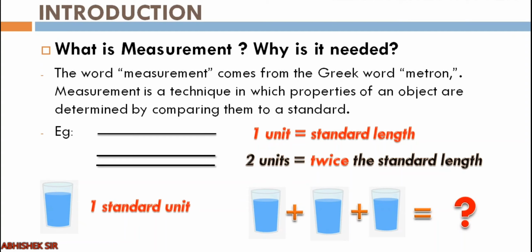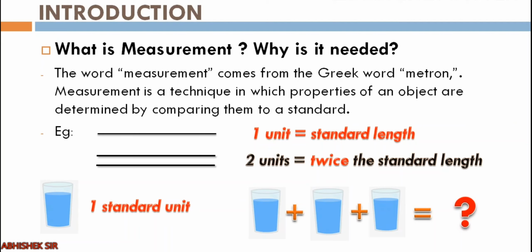Example number 1, suppose the first black dash is considered as 1 unit, and let us consider that much amount of length is our standard length. Okay. So what if we have 2 dashes? Then if 1 dash is 1 unit, 2 dashes will be 2 units, right? So how are we comparing? We are comparing any measurement by a prefixed standard.